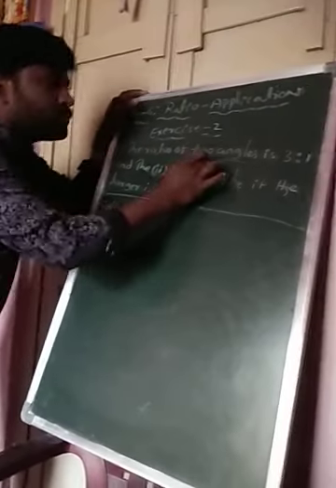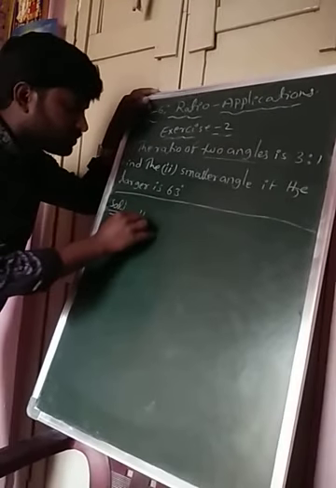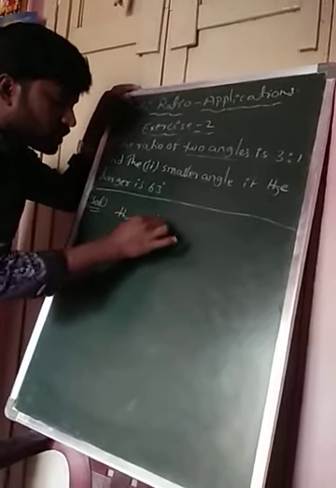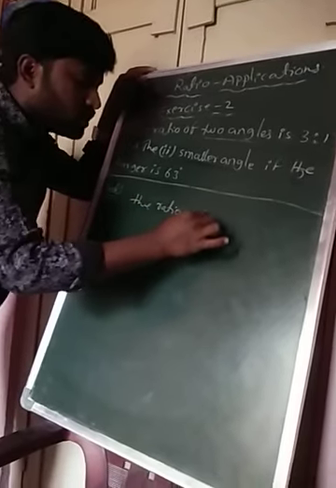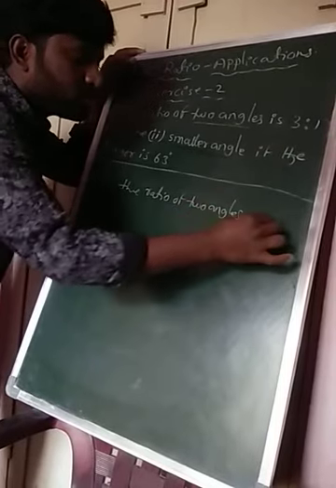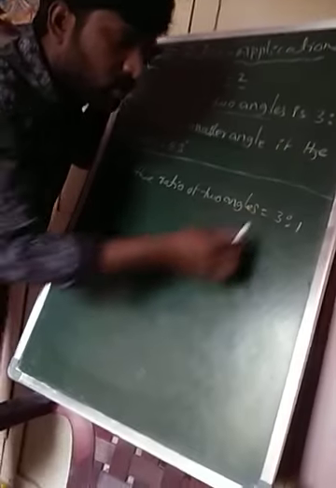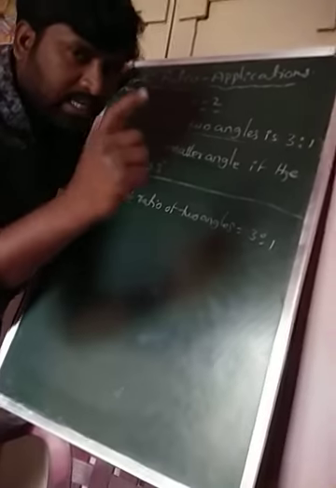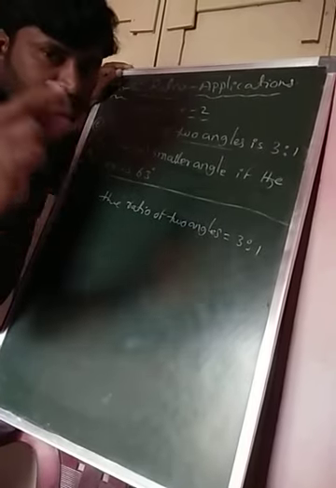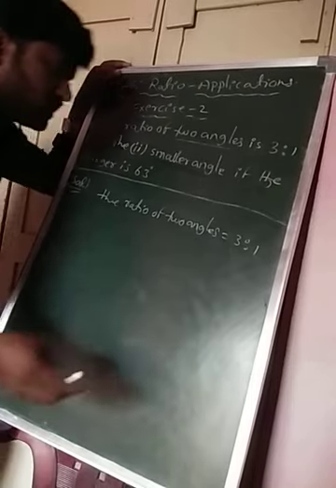The ratio of two angles is 3:1. Just now I told you 3 is corresponding to the bigger, larger angle, and 1 is corresponding to the smaller angle.